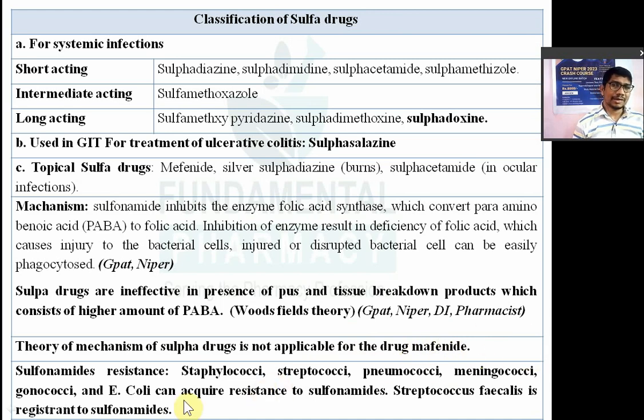Now sulfonamides have acquired resistance in Staphylococcus infection, Streptococcus infection, Pneumococci infection, Meningococci infection, Gonococcus infection, and E. coli. They can acquire resistance to these sulfonamides. Streptococcus faecalis is also resistant to sulfonamides. Now we'll see the classification again.